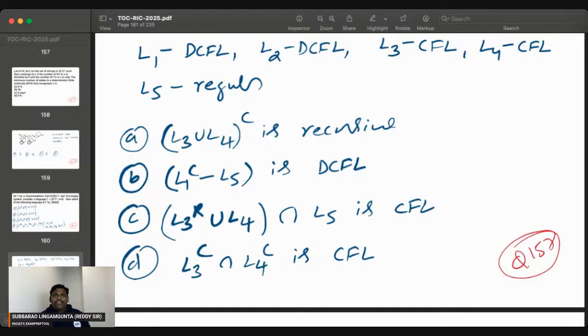In the given problem, which one is a wrong statement? I think the last one is wrong because he's saying CFL, but it is actually CSL. D is wrong. A correct, B correct, C correct, D is wrong. Let me know if anyone has any objection.